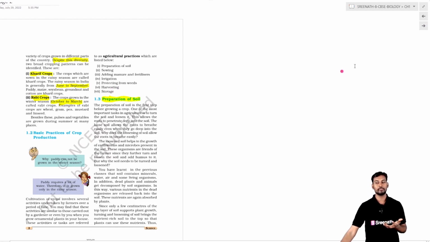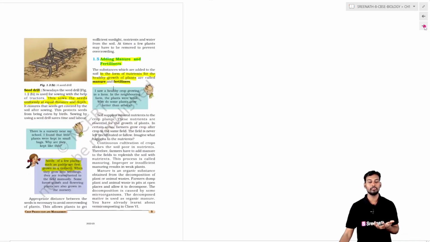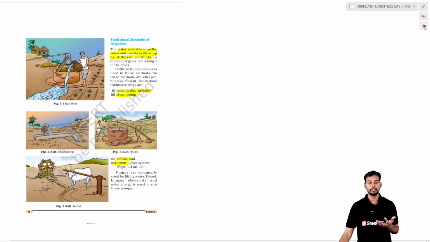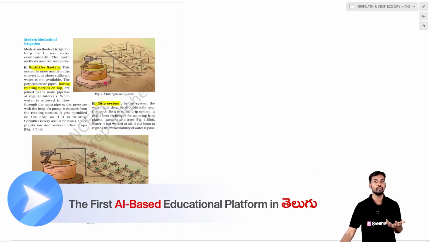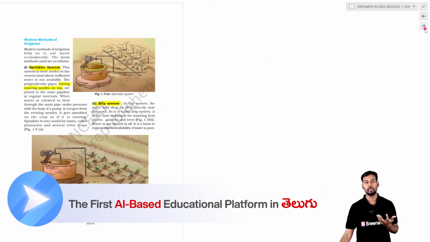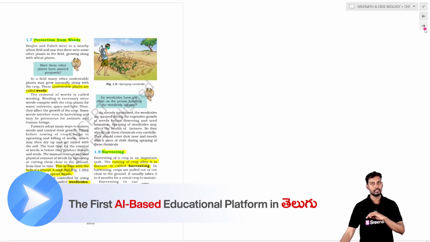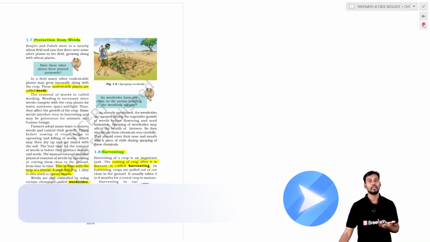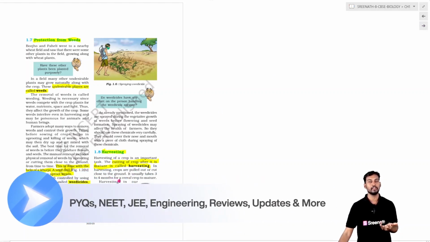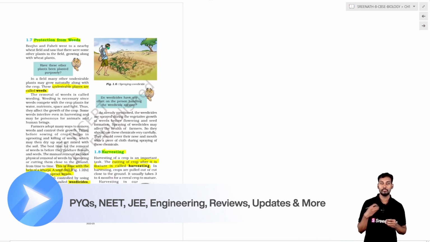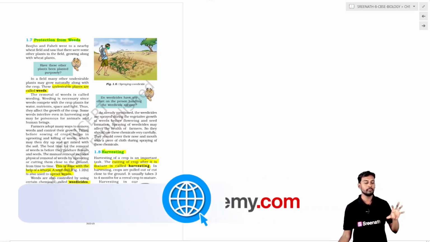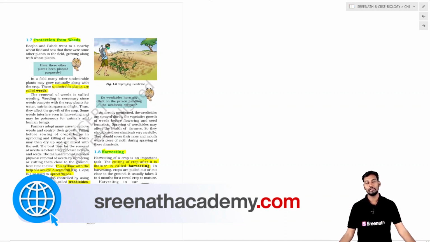Coming to protection from weeds, weeds are plants that are undesirable, and they should be taken care of and removed from the main cropping system, so that the main crop will grow undisturbed. Weedicides like 2,4-D are chemical agents which are sprayed on the crop, and they very effectively kill the weeds while leaving the crops unharmed.